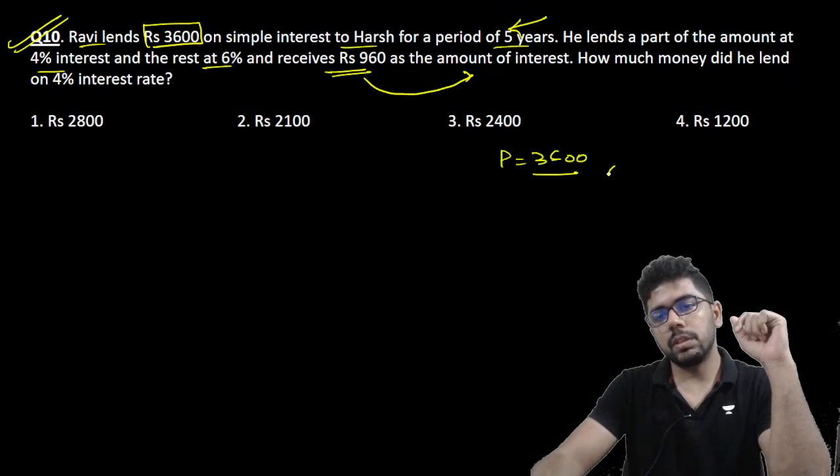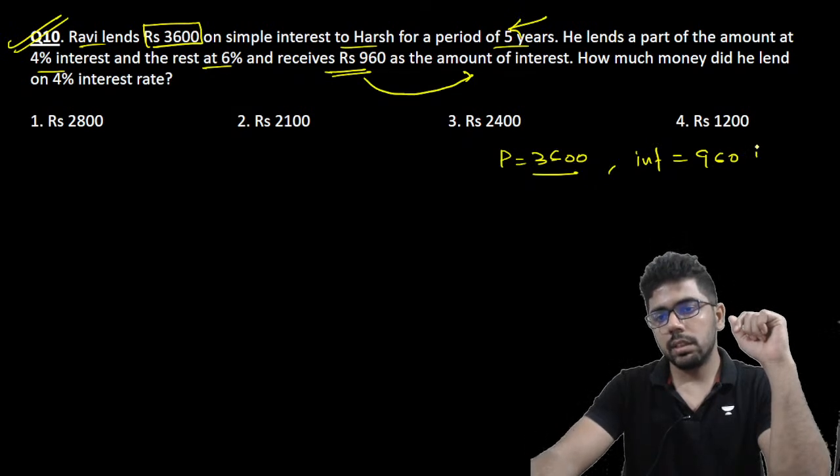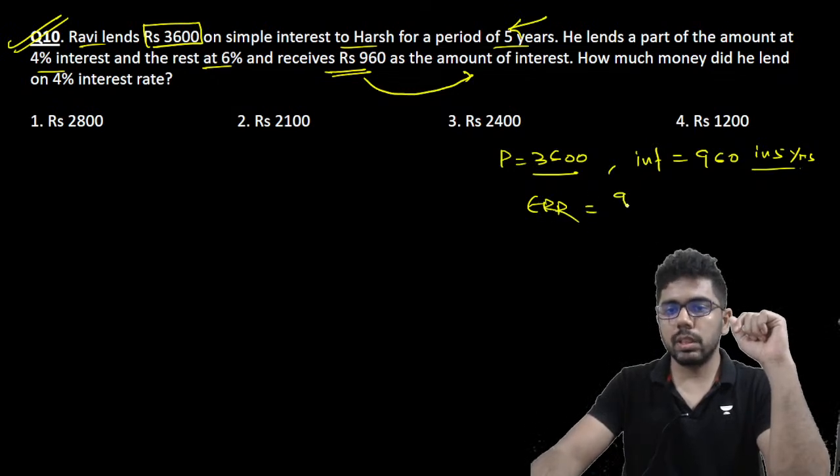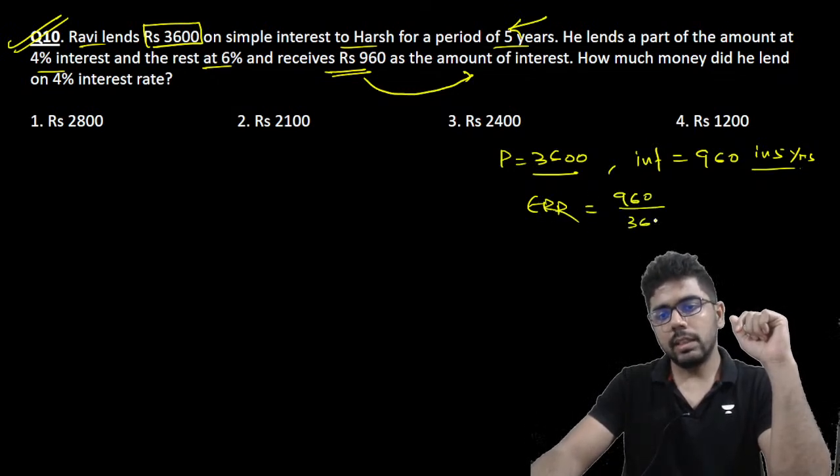3,600 rupees उसने principal दिया था. Interest received is 960 in 5 years. So if you calculate ERR, overall return उसको कितना मिला? 960 on 3,600 into 100.